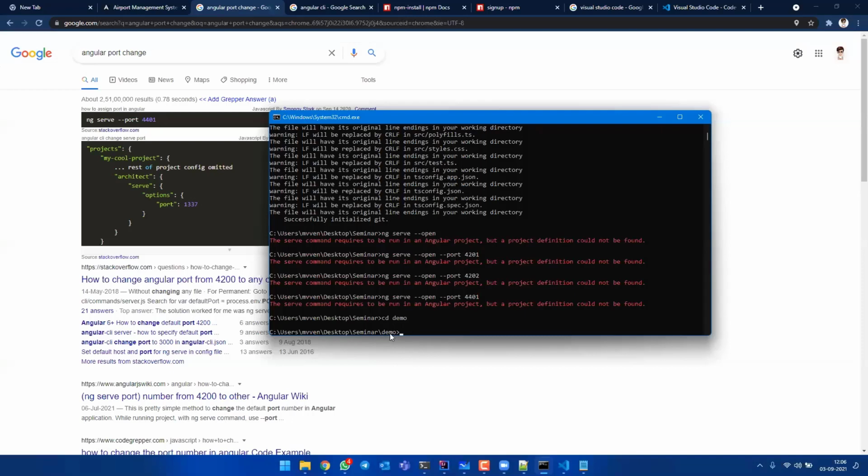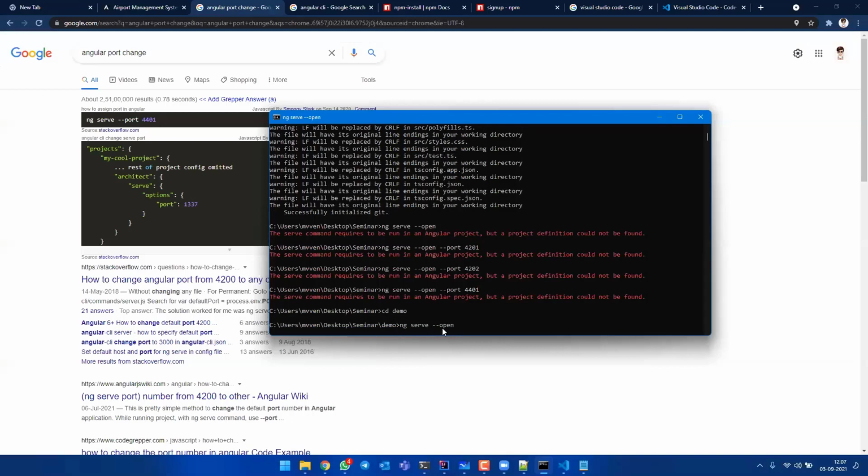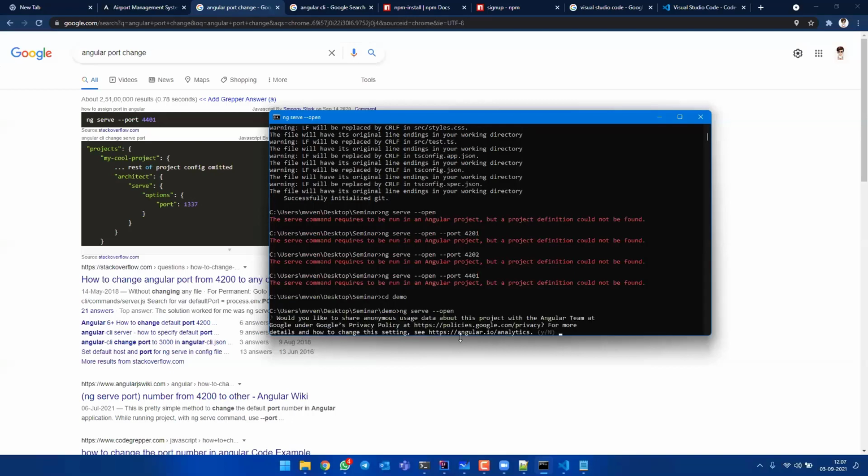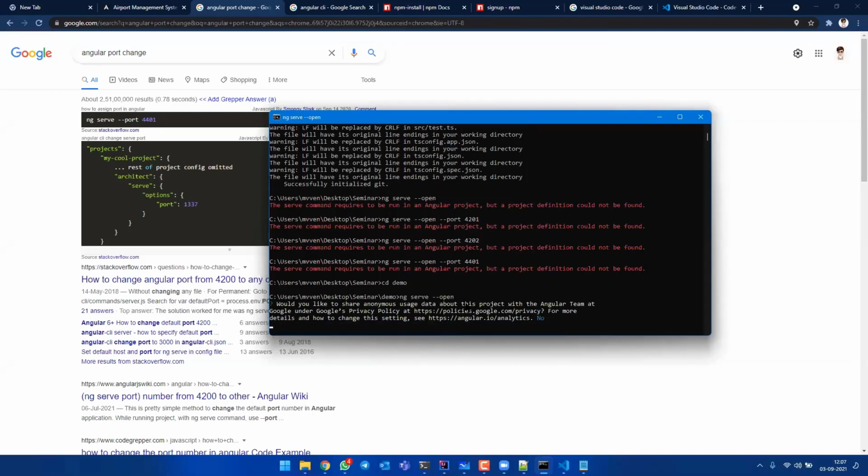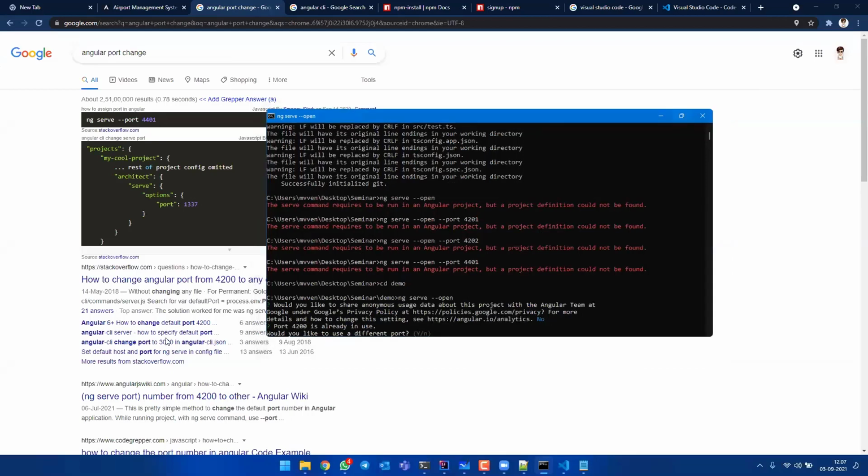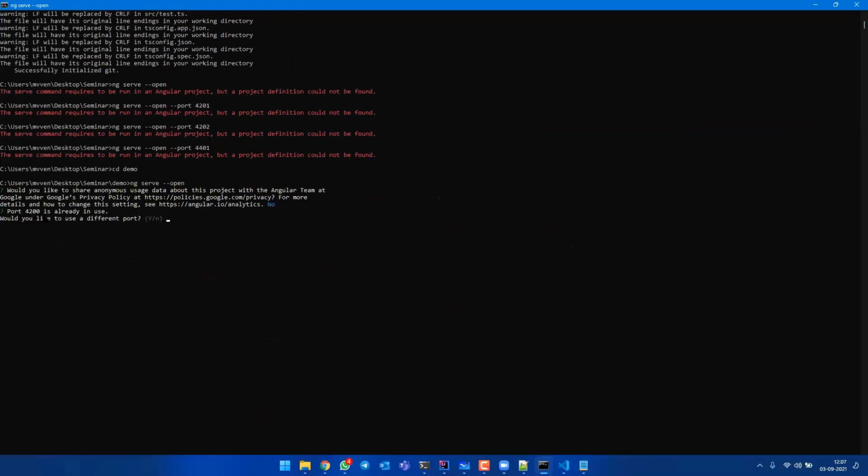After moving into this demo folder, now I have to give ng serve --open. Now it is working. I think it changed the port number which I changed here. But it's a silly mistake. It wasted some time also. See, it is asking for port 4200. Port 4200 is already in use. Would you like to use a different port?